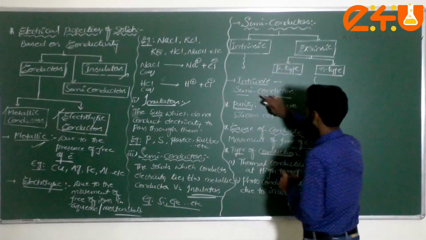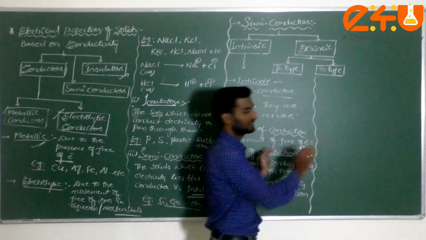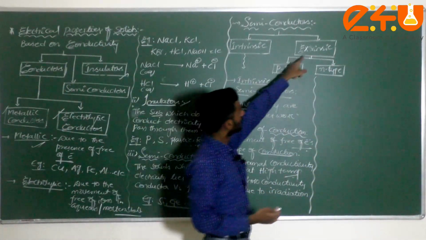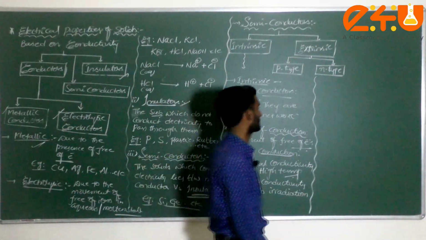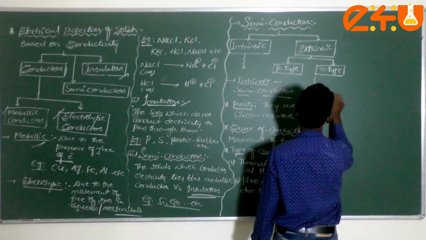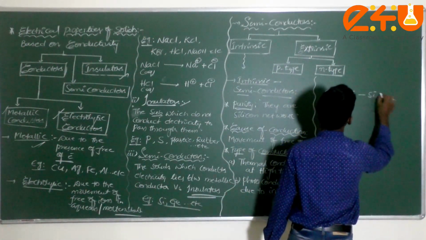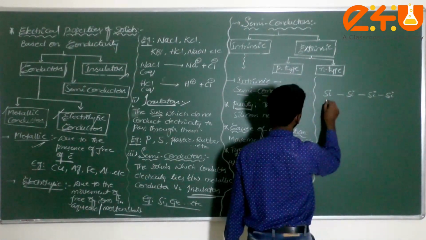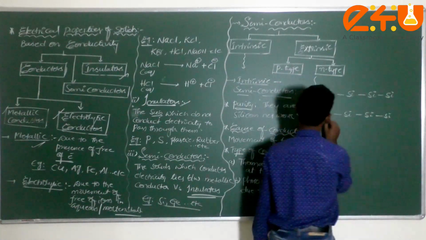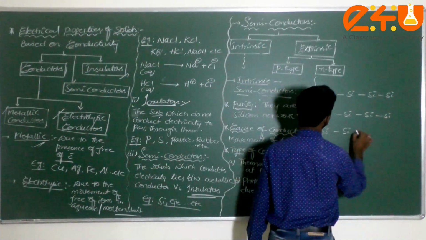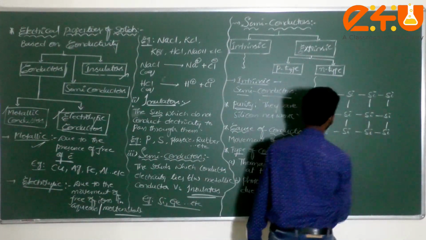Now let me take it first. Purity, there is a silicon network, and a simple diagram is there. Based on this diagram only we have to explain the extrinsic semiconductors. I am taking all the silicon atoms here: silicon, silicon, silicon, silicon. Just check it, dear student.